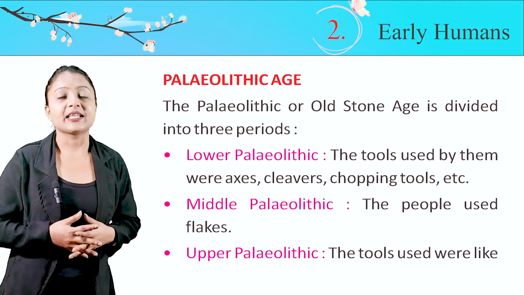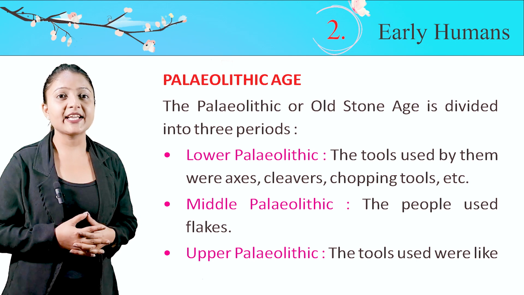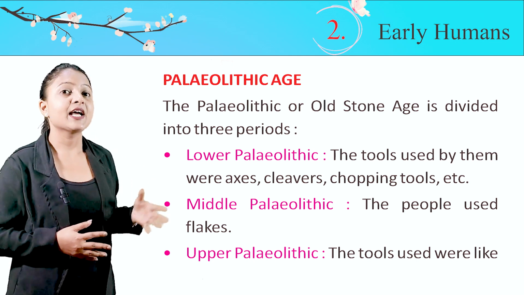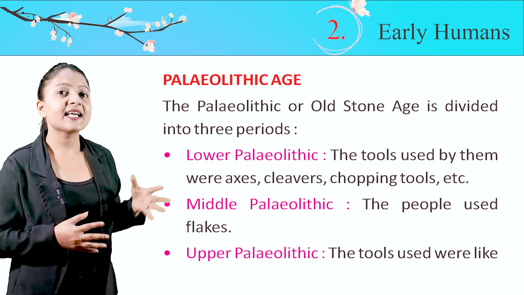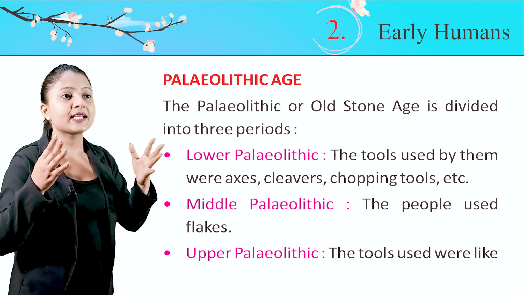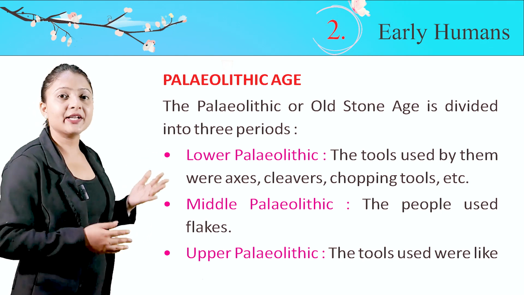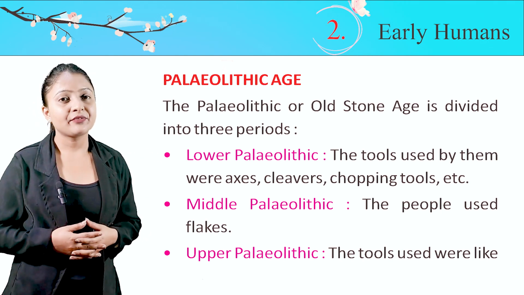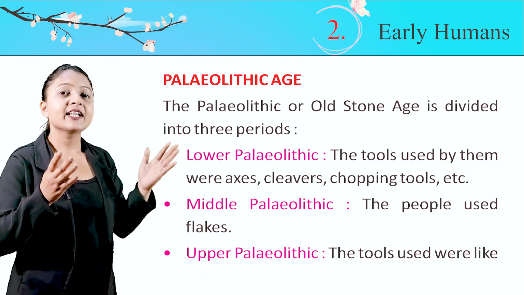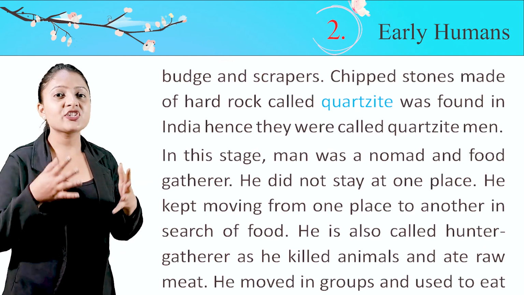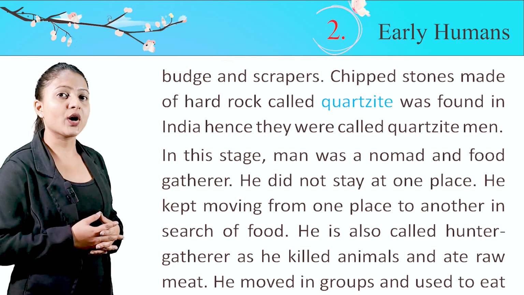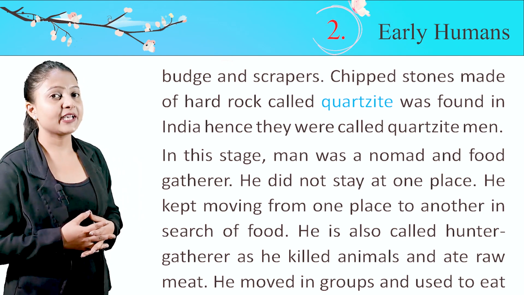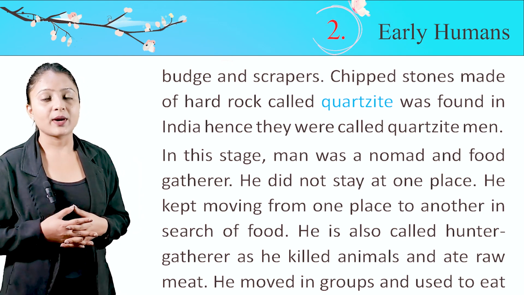Paleolithic Age. The Paleolithic or Old Stone Age is divided into 3 periods. Lower Paleolithic: the tools used by them were axes, cleavers, chopping tools, etc. Middle Paleolithic: the people used flakes. Upper Paleolithic: the tools used were like burins and scrapers. Chipped stones made of hard rock called quartzite were found in India, hence they were called quartzite men.